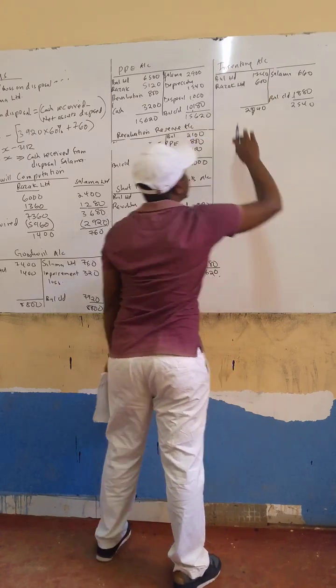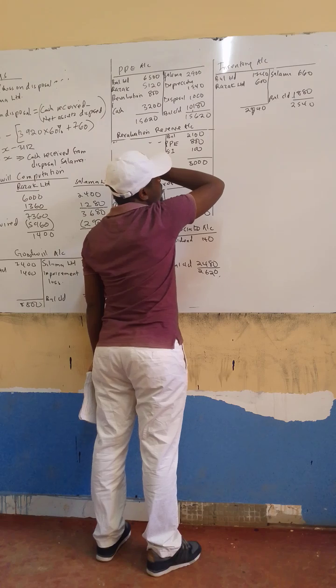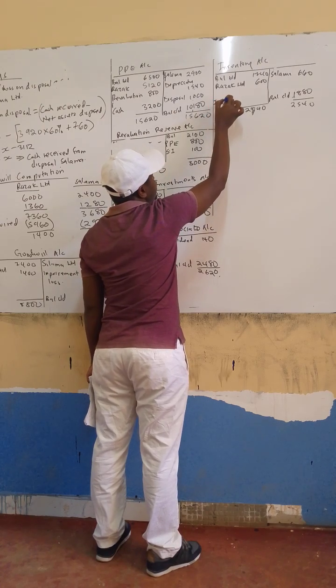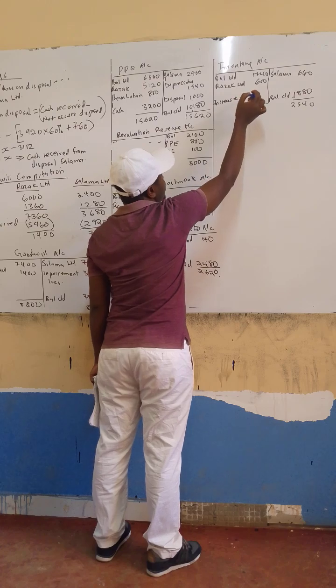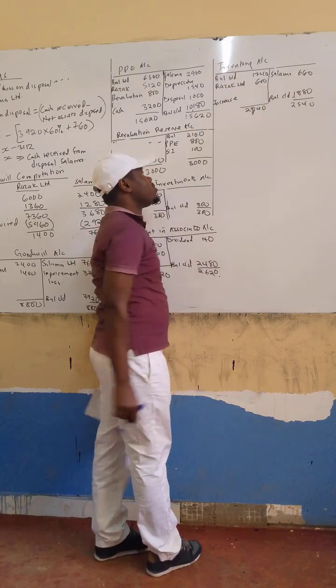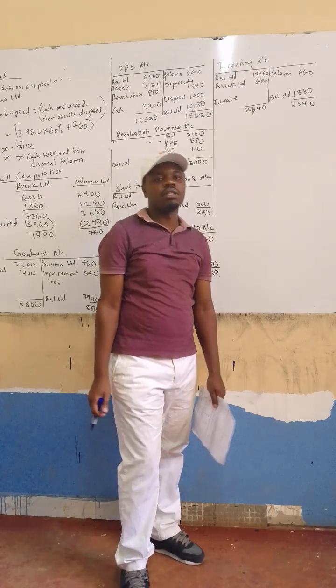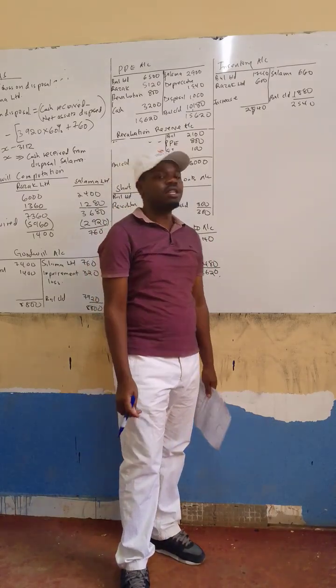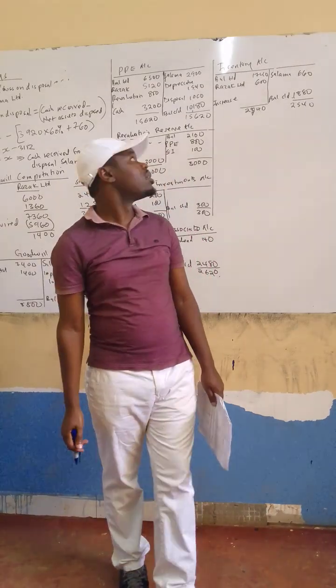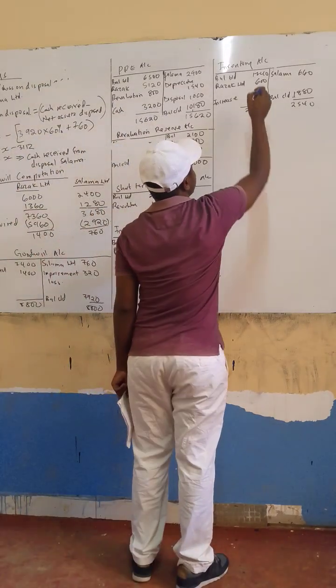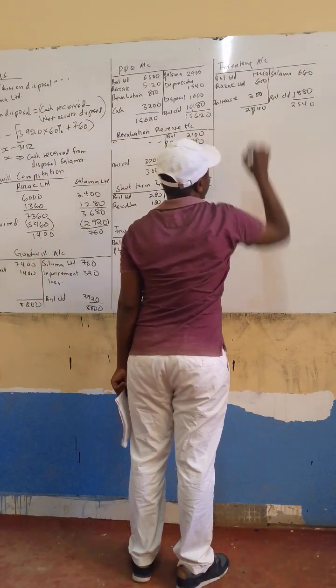Minus 600 minus 1740. So that is 200. So this is increase.